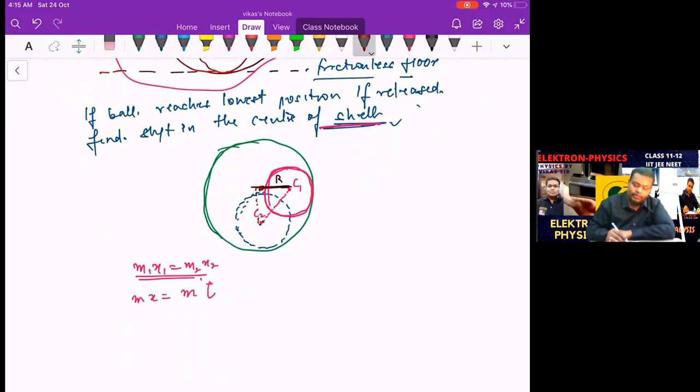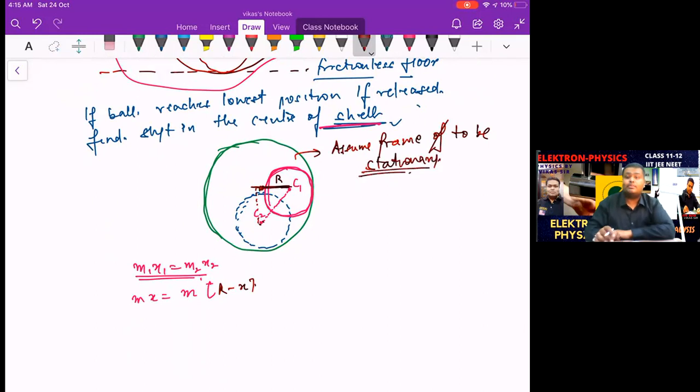So m into x equals m into, now it becomes r minus x. How much? R minus x. The shift, relative distance, how much is there? R. We assume this frame to be stationary, just like we assume the boat to be stationary. So if we assume the frame to be stationary, what happens? You can see the shift in the center of the second particle.